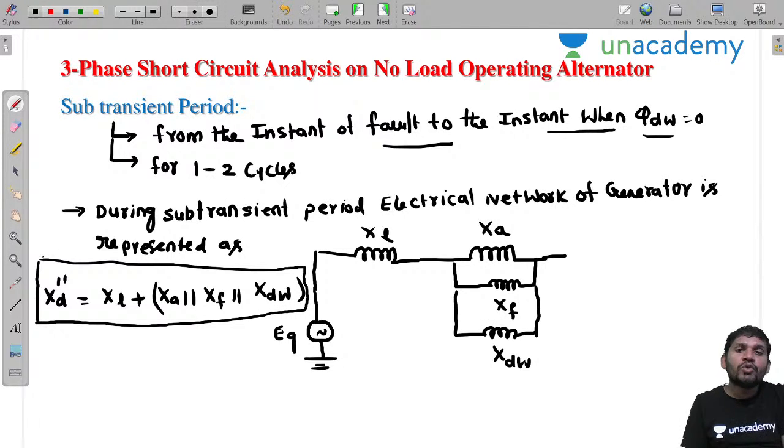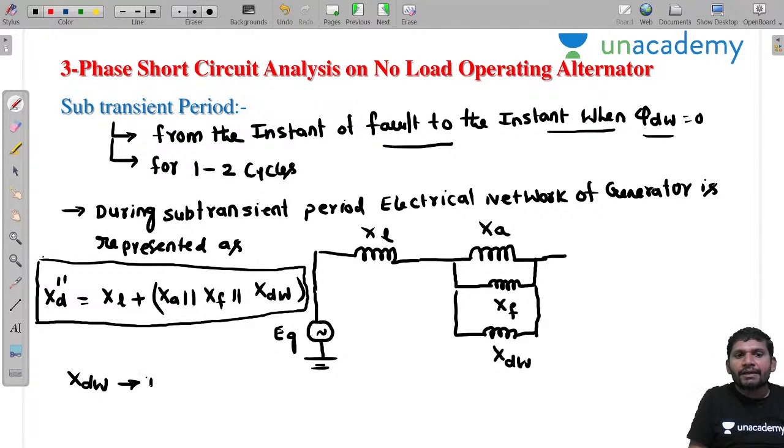What is XDW, sir? It is the opposition of armature reaction, due to which one, sir? Due to pi t. That means XDW is the damper winding reactance.